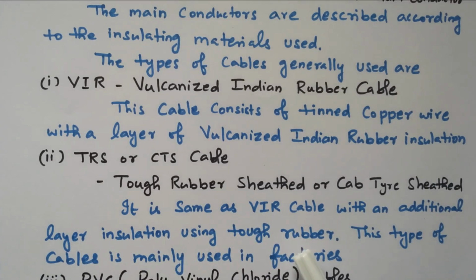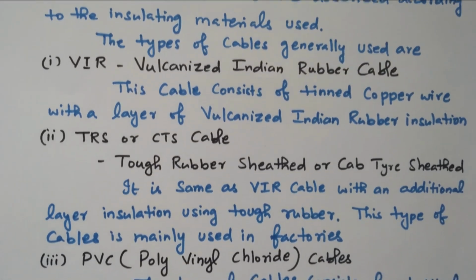It is similar to the previous type, but one more additional layer of tough rubber is available. This type of cable is mainly used in factories. In order to withstand the high current, we are using one more layer of insulation with the tough rubber, so that it is used in the factories.